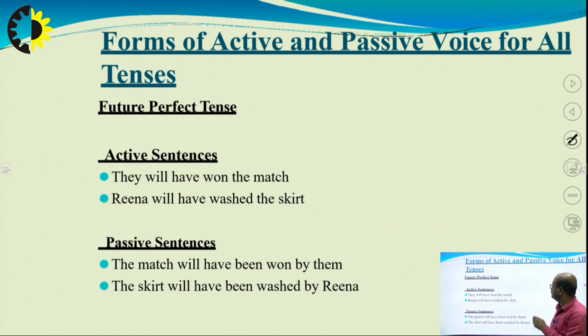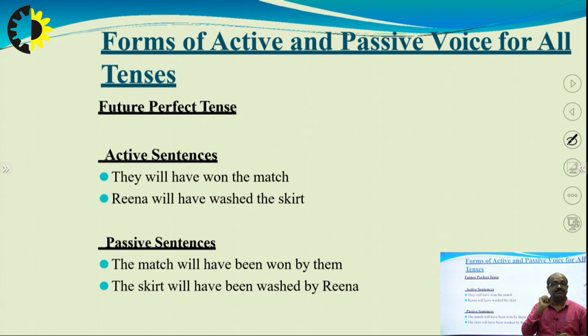Next, future perfect tense. What do we say in this active sentence? They will have won the match. I am talking about future perfect. Passive form: the match will have been won by them.